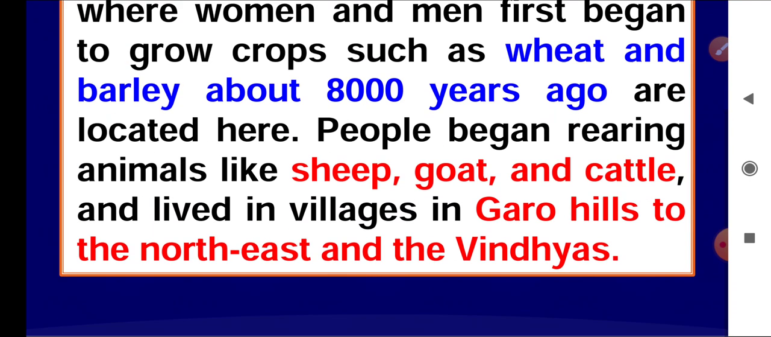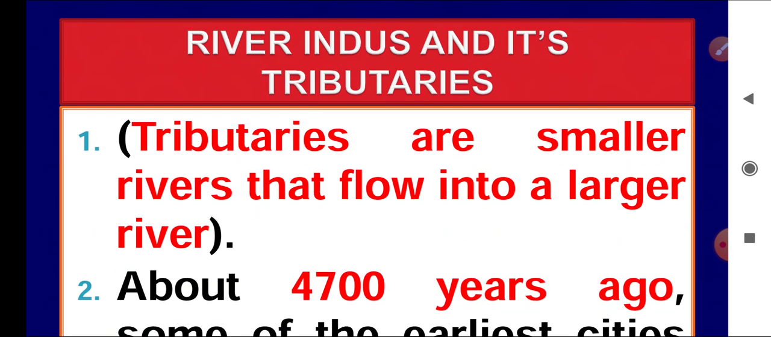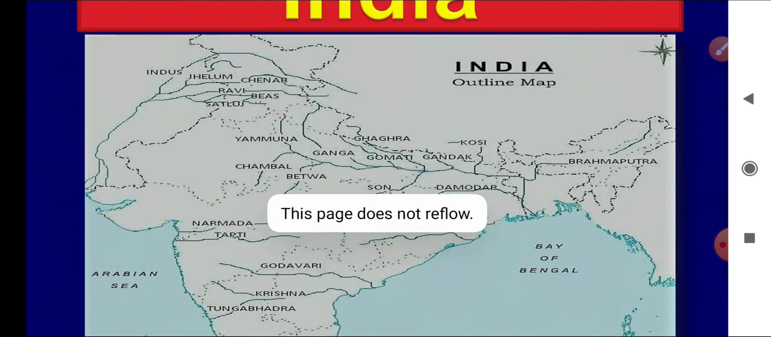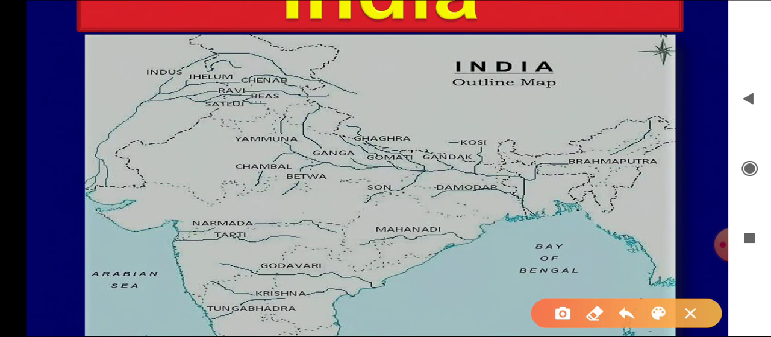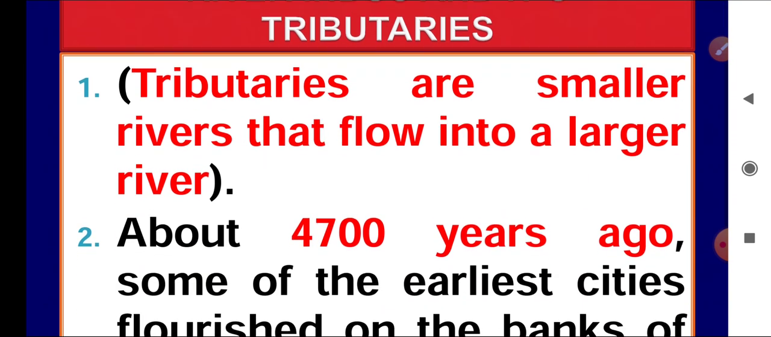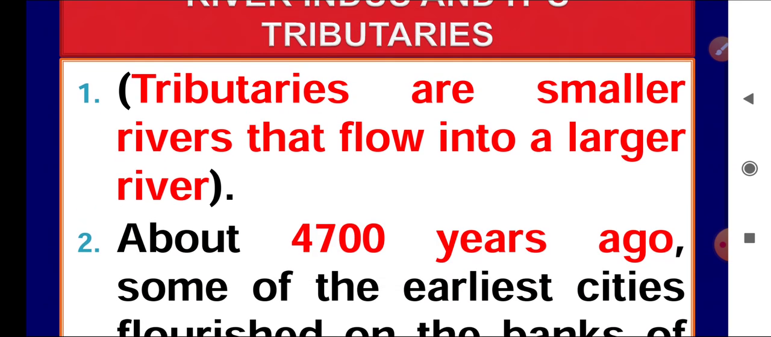Next we have a point related to the Indus and its tributaries. River Indus, as I have shown you on the map, you may see here in the upper part of India. This is the area where this river and its tributaries are flowing. I have told you the definition of a tributary: when small rivers join a big river. Tributaries are the smaller rivers that flow into a larger river. In simple words, you can understand it.